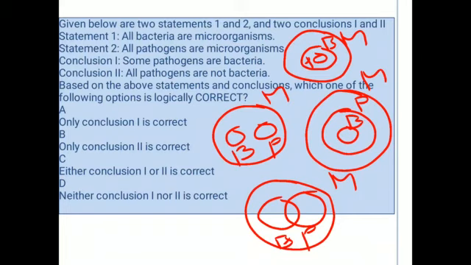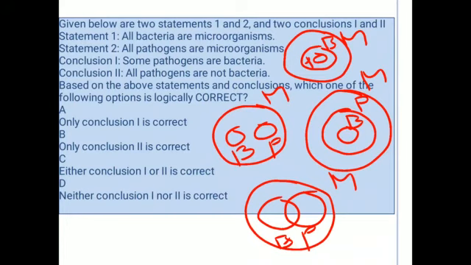So from these 4 cases, if you consider the 2 conclusions, the first one, some pathogens are bacteria, the second, all pathogens are bacteria. In the first case, conclusion 1 is true here, and conclusion 2 is false here, because here all the pathogens are bacteria. So this is violating conclusion 2. And coming to the second one, here some pathogens are bacteria and all pathogens are not bacteria.